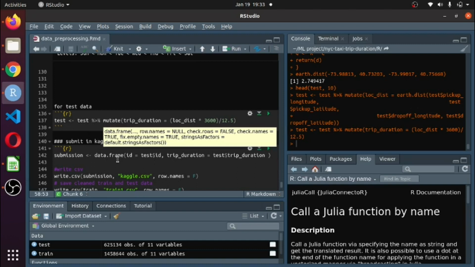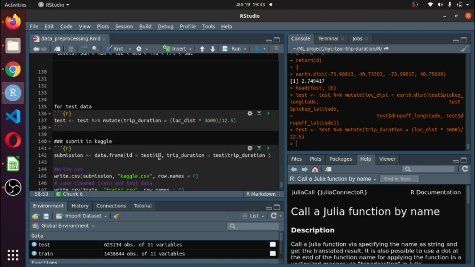So I am creating a data frame with columns ID and trip duration, and I put the ID column of the testing dataset and the trip duration data which I recently created. Why am I writing test ID and test trip duration? To understand this, you have to see the sample submission file on the Kaggle website. I will show you.